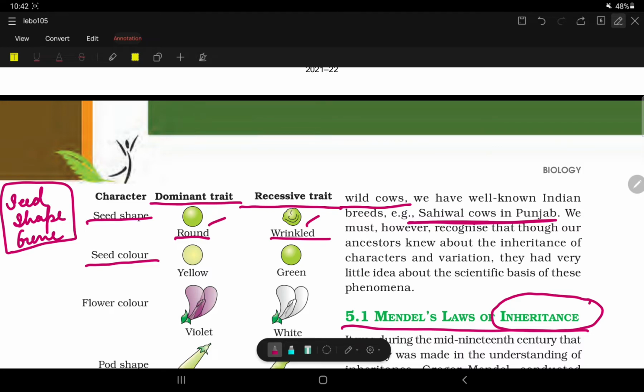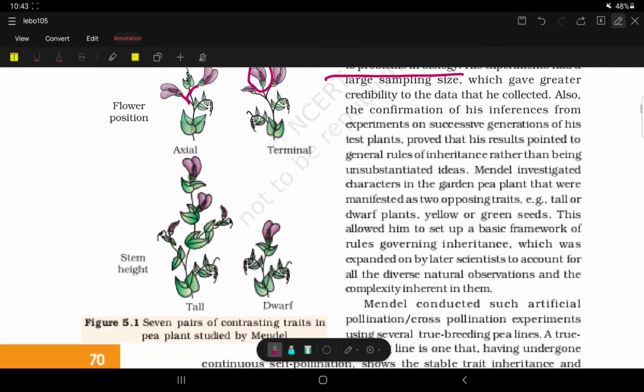Why is it so? I'll tell this after proving the first law, that is the law of dominance of Mendel. You will come to understand why the characters are called dominant and recessive.